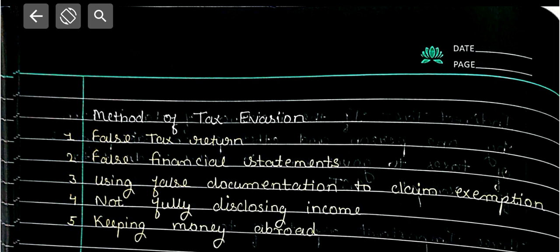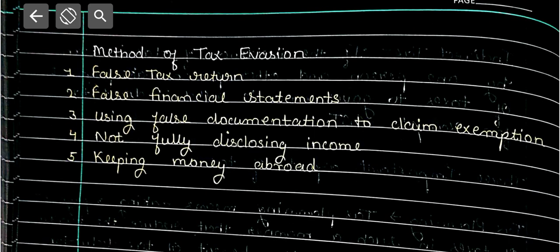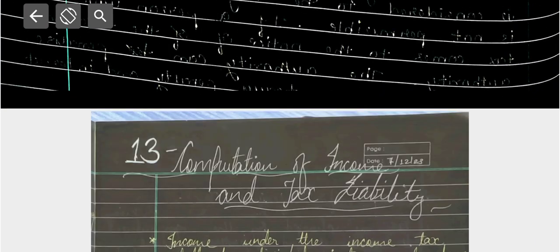Methods of tax evasion: false tax return, false financial statement, using false documentation or a false claim of exemption, not fully disclosing the income, and keeping money abroad. अपने मनी को क्या करते लोग, अब्रॉड में करते हैं.